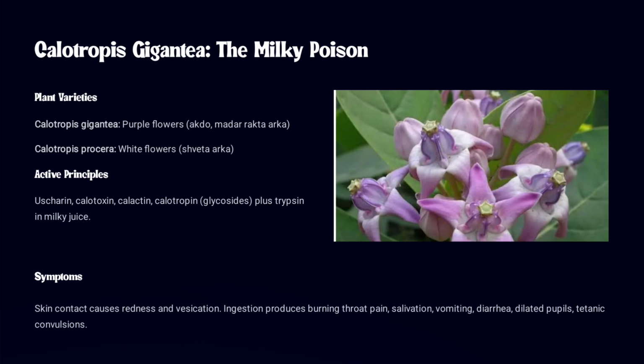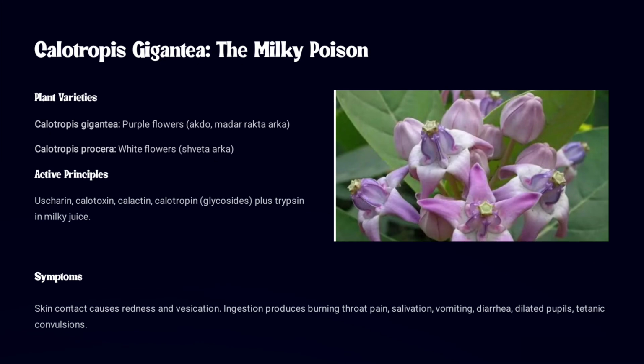The active principle is present in the milky extract which comes from the flower or plant, that consists of calotropin which is a glycoside, and with this it also contains trypsin. As for symptoms, when this plant or toxin comes in contact with the skin, it causes redness and vesication.